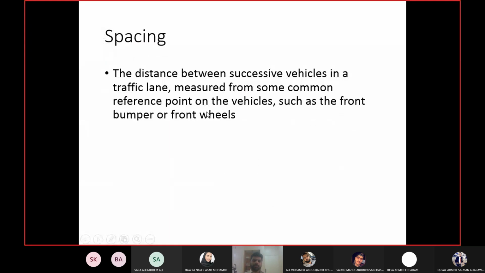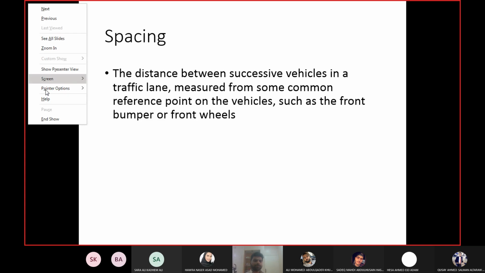Okay, spacing. What is spacing? Spacing is the distance between two successive vehicles in a traffic lane, and it is measured from a common reference point. And that common reference point is basically the point or the element of the vehicle from where you are measuring the distance.